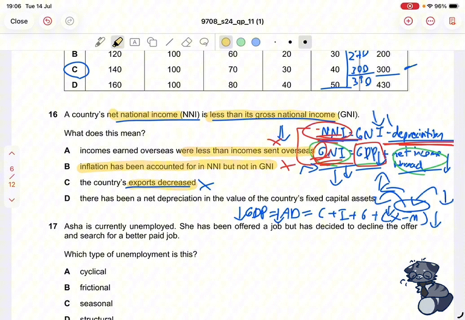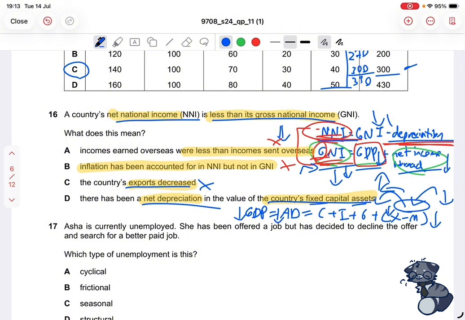So the last one says there has been a net depreciation in the value of the country's fixed capital assets. We know what depreciation or net depreciation is, and the country's fixed capital assets are essentially, since it says fixed assets, right? Those are long-term assets, meaning an item or thing that will be here for a long time. For example, land, buildings, whatnot. So obviously, these assets will of course depreciate. That's what it's saying, that there has been a depreciation in these assets, and that this is the reason why NNI is less than GNI.